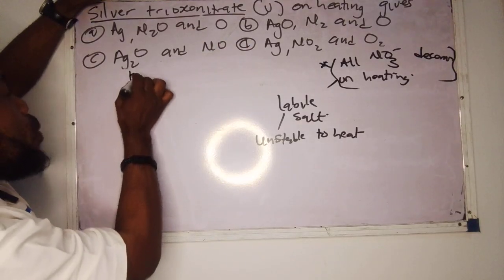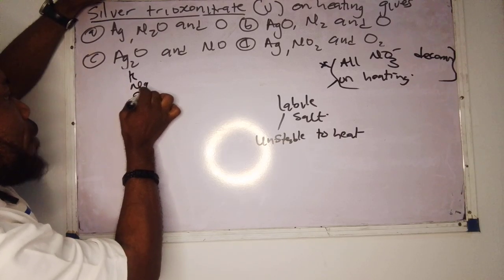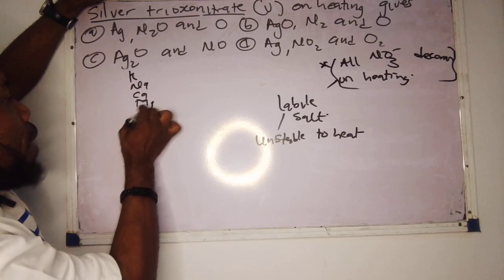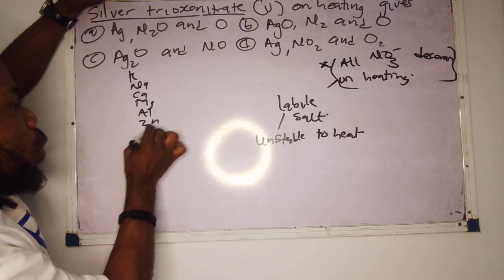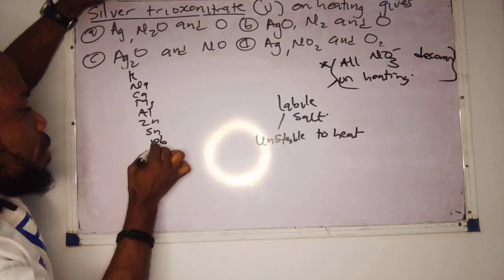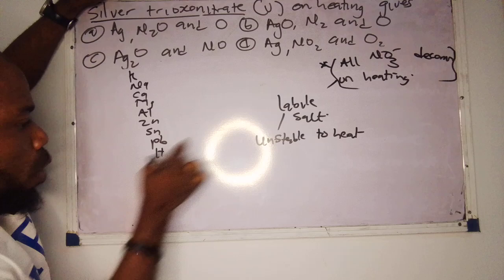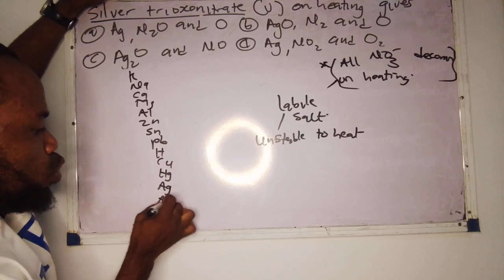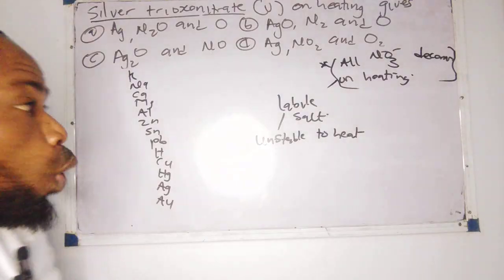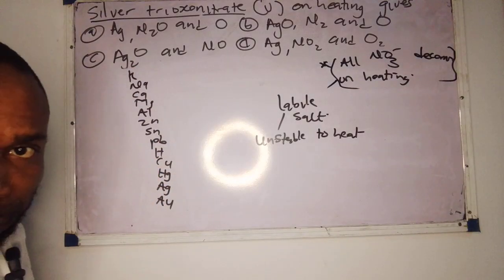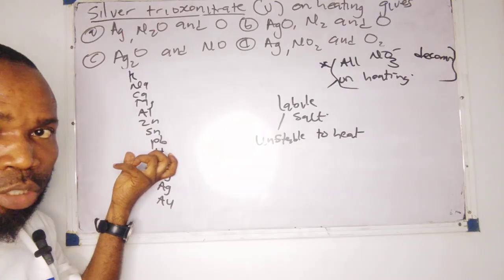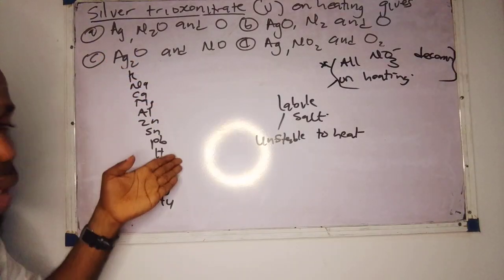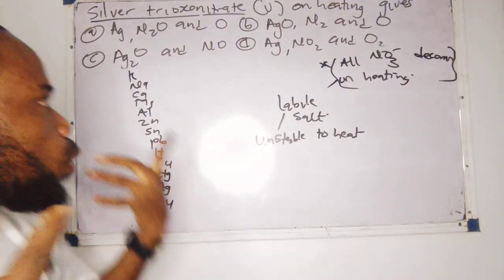You know we have potassium, sodium, calcium, magnesium, aluminium, zinc, tin, lead, hydrogen, though hydrogen is not a metal, then copper, mercury, silver, and of course gold. All these metals, leaving hydrogen behind, form trioxonitrates.